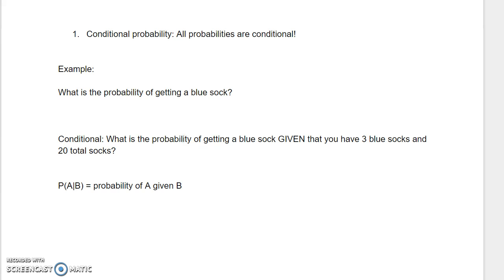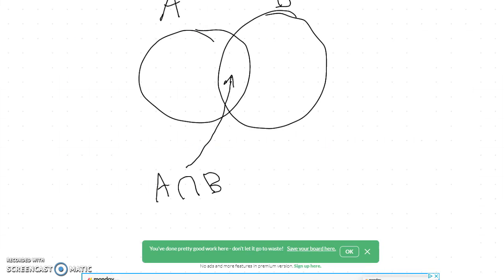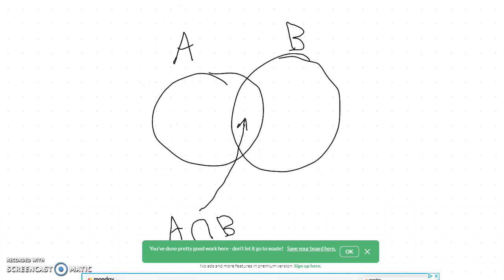Here's the notation. You see that vertical line there? This is written P(A|B), that's just the probability of A given B. The probability of A given B is that, P(A|B). Now, there is a formula out there that terrifies people. I'm going to show you there's no reason to be at all afraid of that formula.